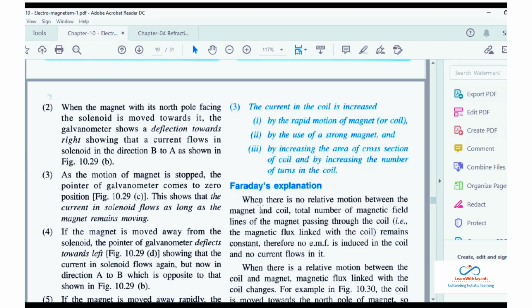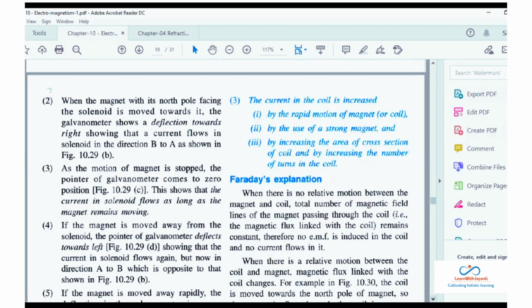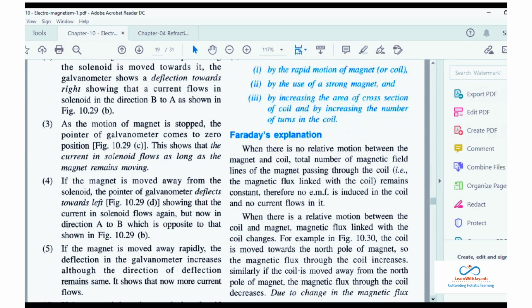Fine. So when there is no motion between the magnet and the coil, now we are going to study a new thing. We understood that there is something called magnetic field lines. So let's understand now what happens when there is no motion between the magnet and the coil. The total number of magnetic field lines passing through the coil remains constant. For example, look here.